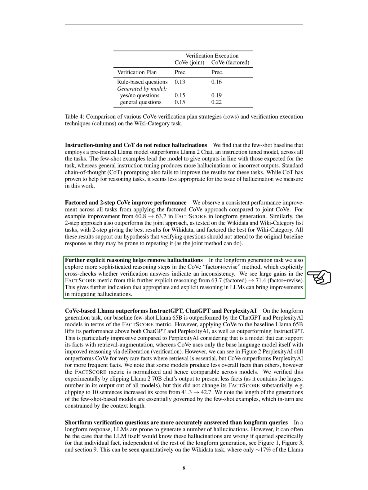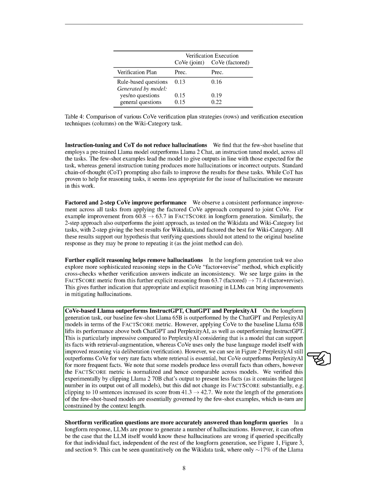In the long-form generation task, we also explored more sophisticated reasoning steps in the CoVe factor plus revise method, which explicitly cross-checks whether verification answers indicate an inconsistency. We saw large gains in the FACT-SCORE metric from this further explicit reasoning, from 63.7 to 71.4. This suggests that appropriate and explicit reasoning in LLMs can help reduce hallucinations.